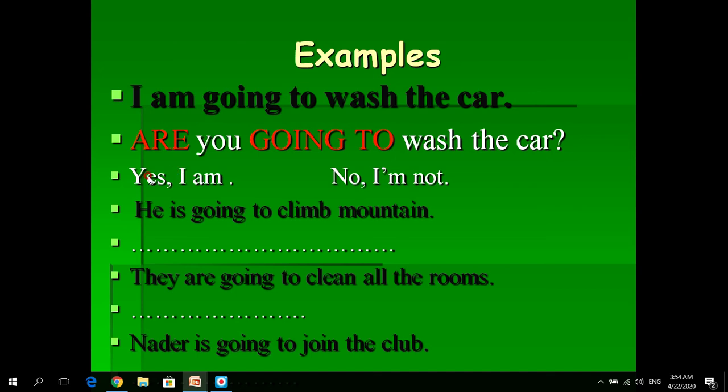The answer should be yes or no. When you say yes, then are you, we change it again into I am. Yes, I am. No, I am not. The next one, he's going to climb a mountain. Who can change this sentence into a question?